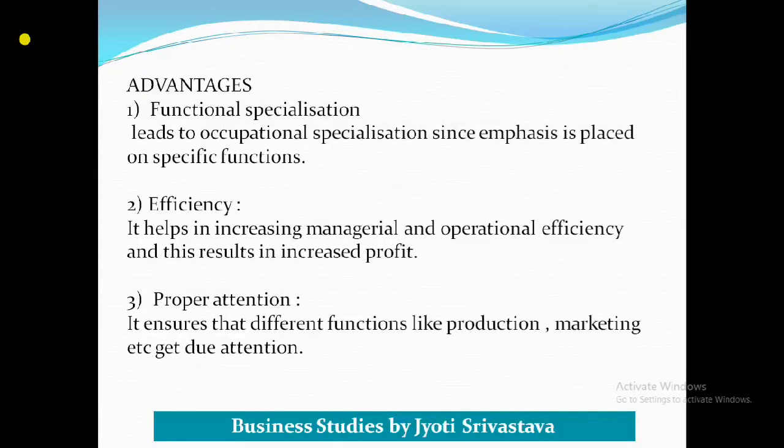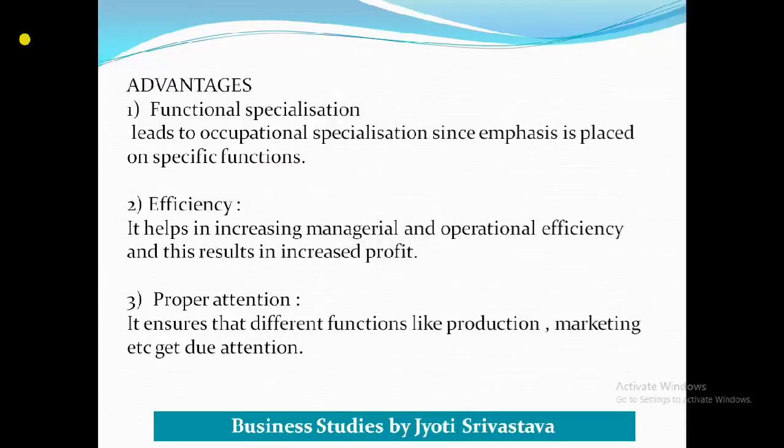Clear? So don't you think that employees, when assigned a particular task and doing the work again and again, will be specialized in their work? Means in that particular function they will be specialized, means the one who is doing the jobs related to production will be specialized in that production work.